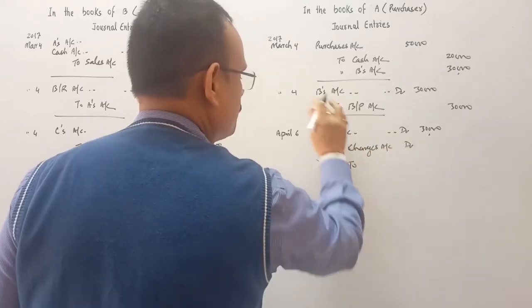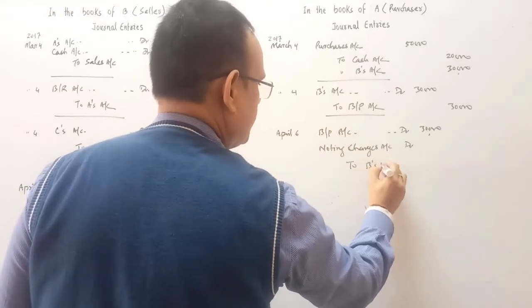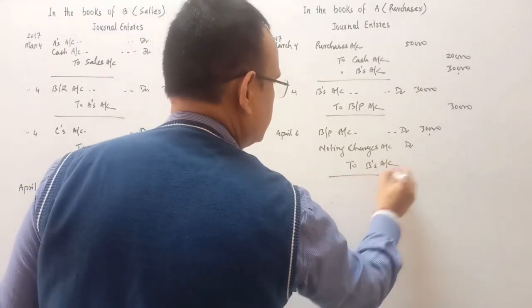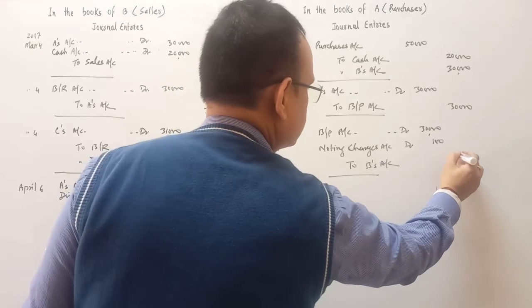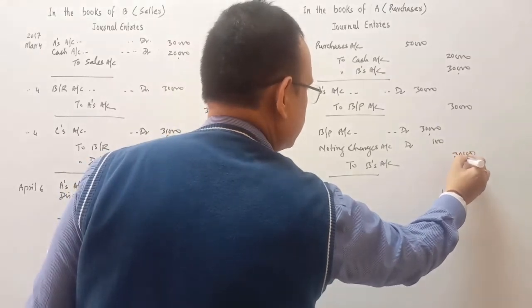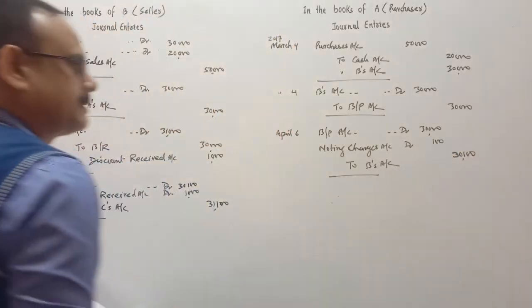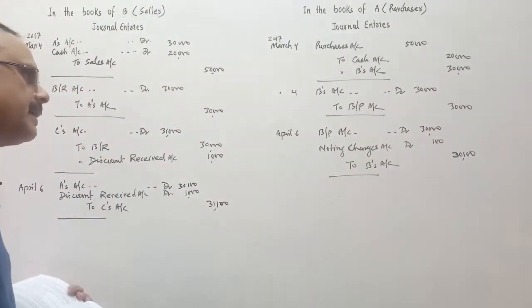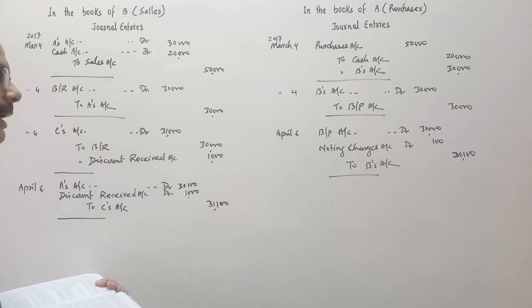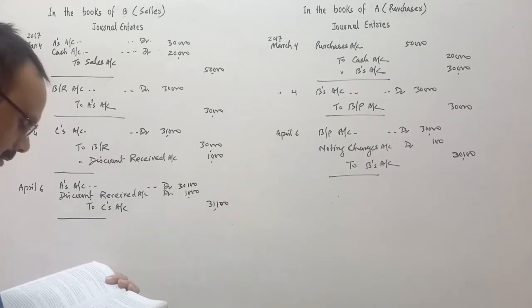To B's account will be cancelled, so B's account will be credited. Here the noting charges is 100 rupees, so this is 30,100. Is it clear? 30,100 for the dishonor of the bill. Bill is dishonored.